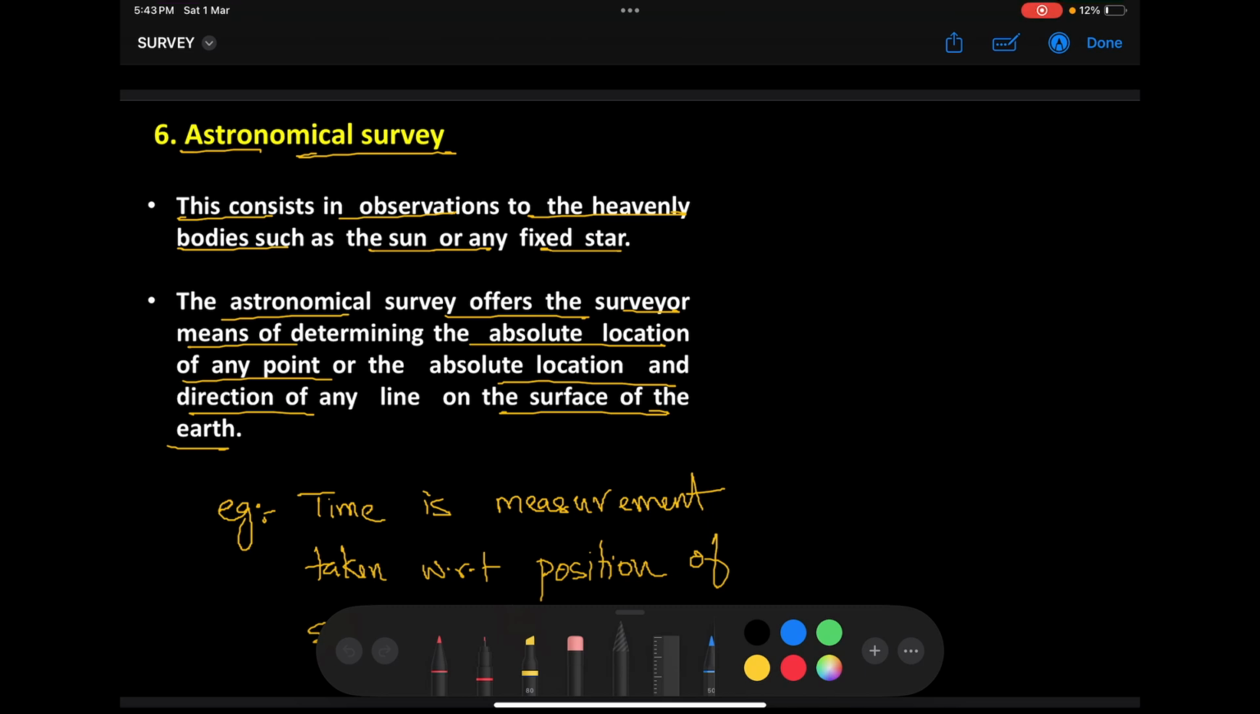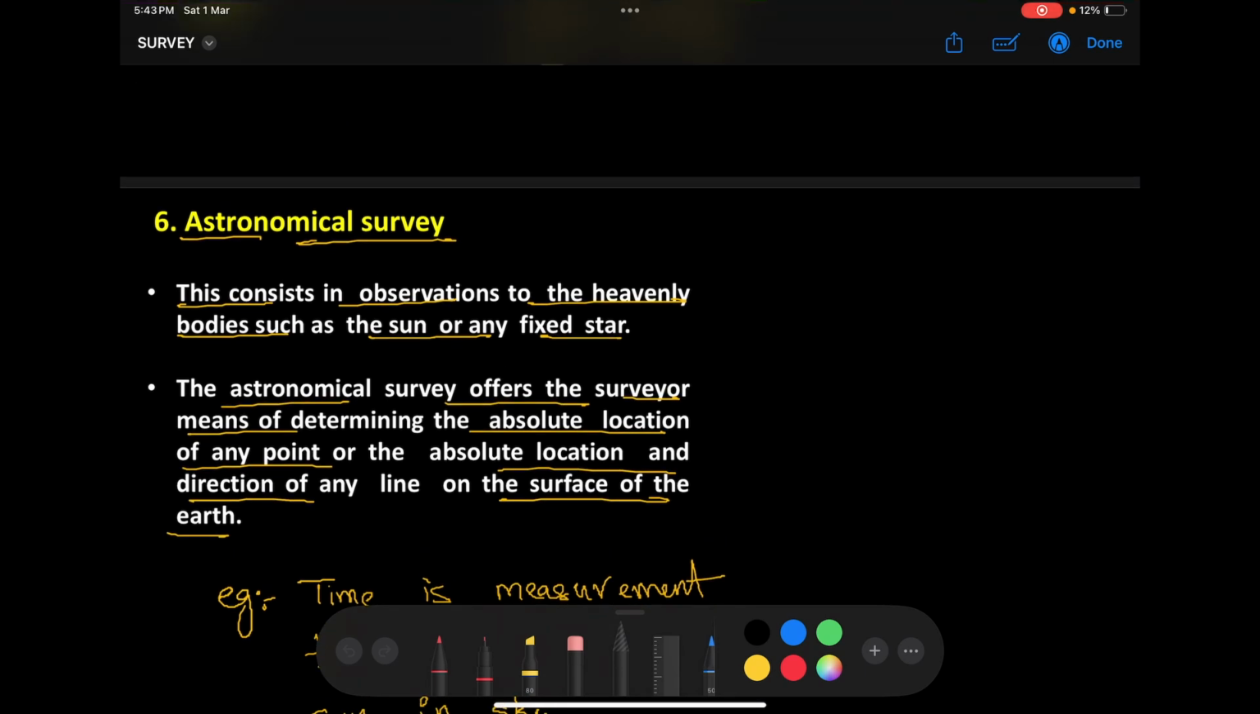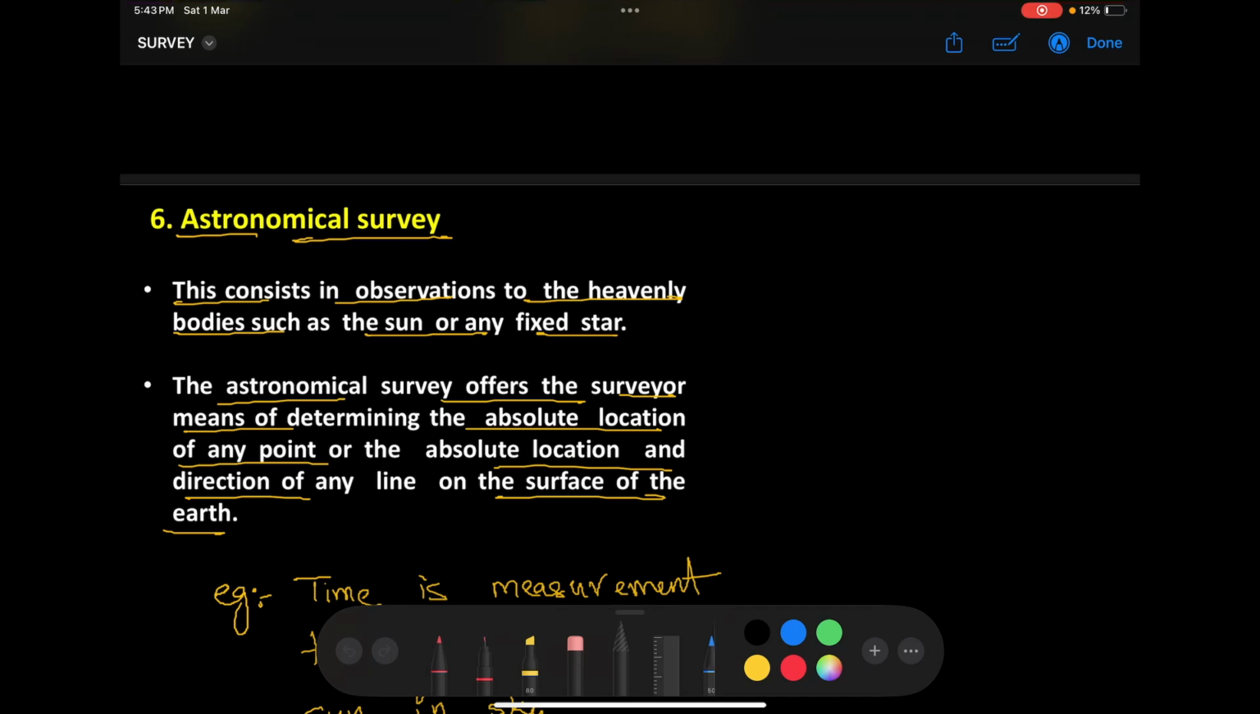So what do you mean by astronomical survey? If you are taking any measurements with respect to these heavenly bodies, we can call that survey an astronomical survey. If I take a measurement with respect to the sun or the moon, these are astronomical measurements. The advantage is that they give us permanent, constant values, because the sun and the moon are assumed to be at fixed positions from the earth. Whenever we take measurements from these fixed reference points, we can find fixed values and directions. So this consists of observation of heavenly bodies such as the sun or any fixed star.